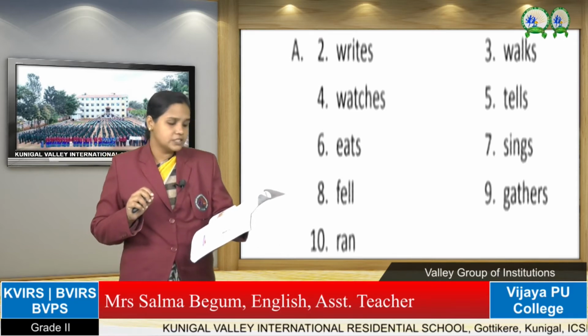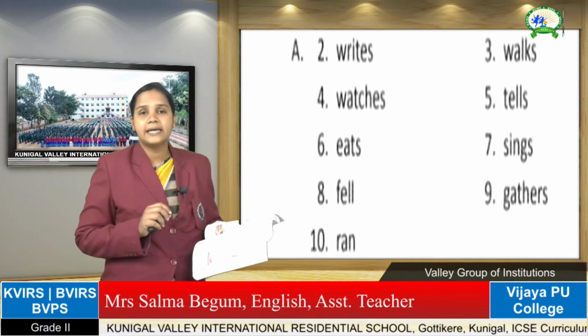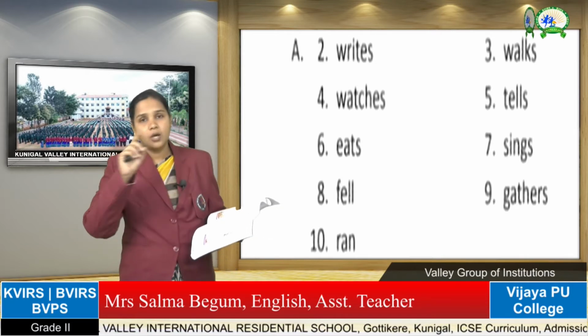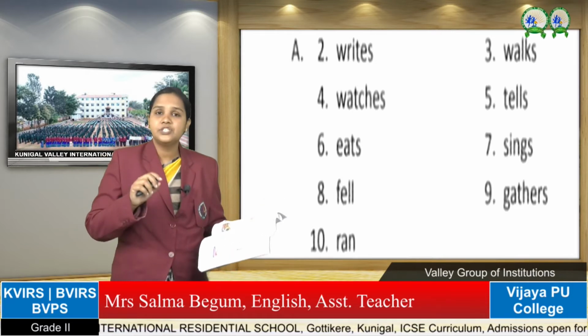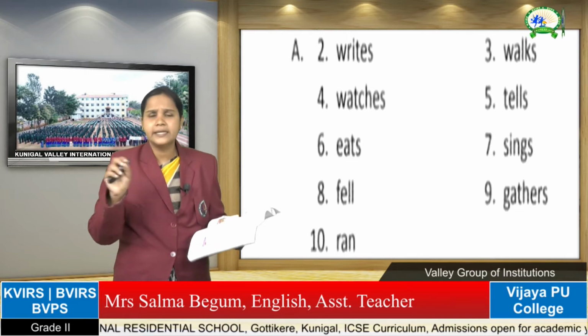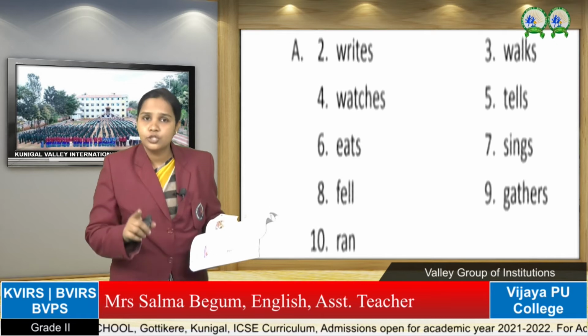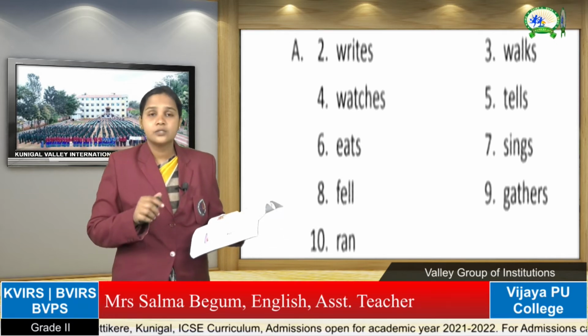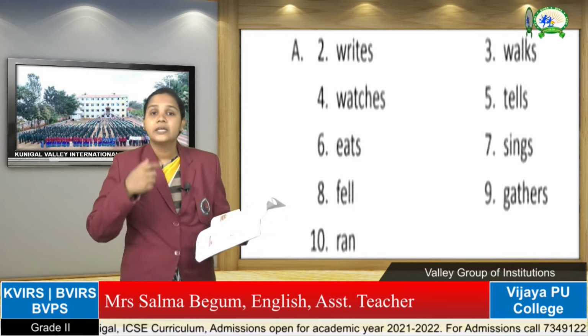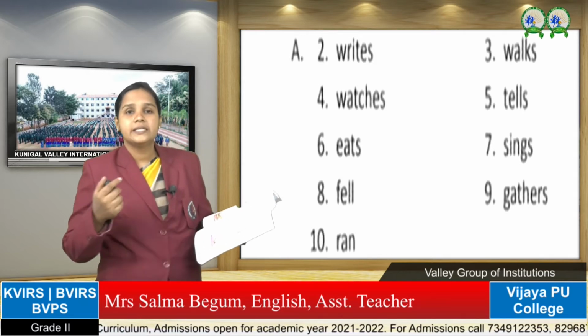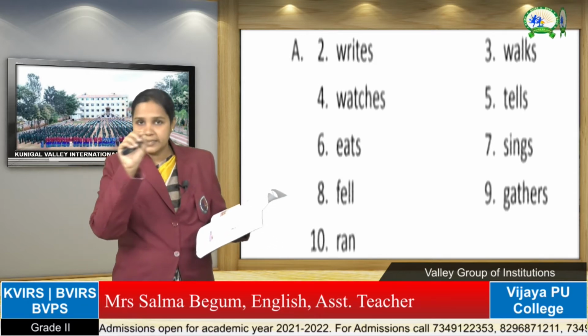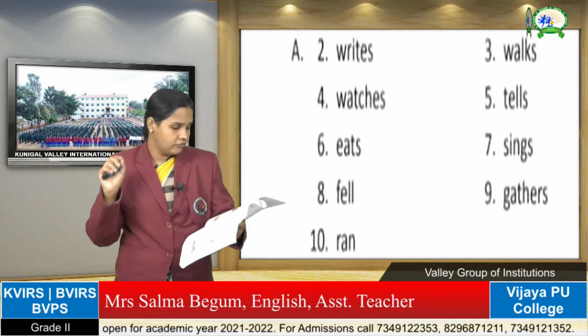Next, Ravi watches television all the time. See here, Ravi, all the time, television, these are not showing any kind of action. Is Ravi an action? It is a name. Television also is the name of a thing. So here, what is the action? Watching. He is watching is an action. So we underline watches as a verb.